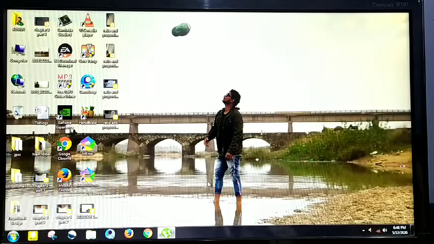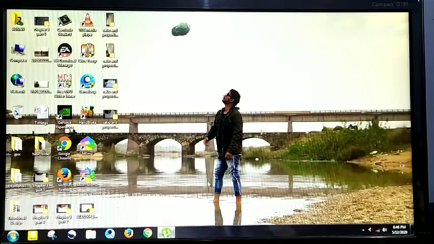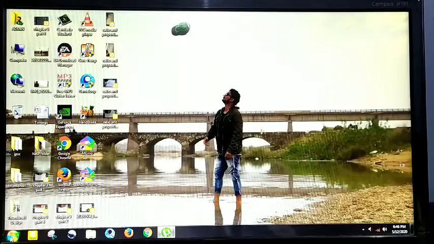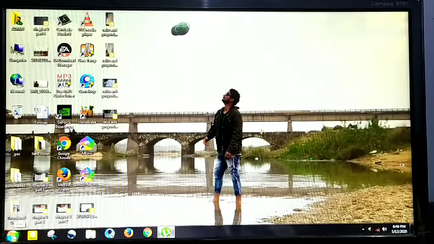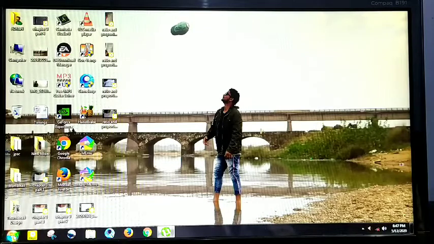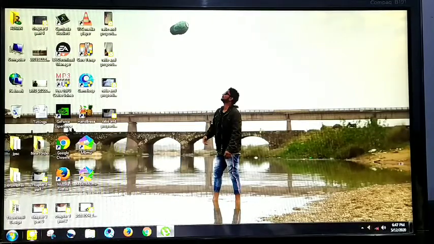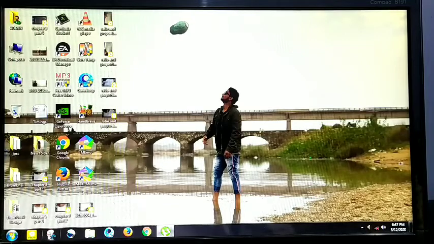The taskbar is basically at the bottom of the desktop. The taskbar has several buttons. The first button is the Start button, where my mouse pointer is pointing. You are able to see that a start icon is showing, or Start is written there. That is known as the Start button. The taskbar is divided into three parts. First is the Start button, then some taskbar buttons. These taskbar buttons are where my mouse pointer is pointing.